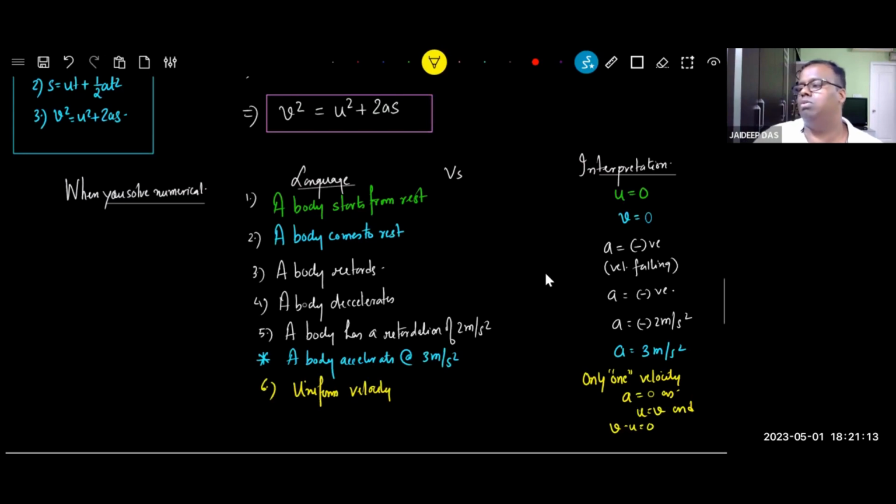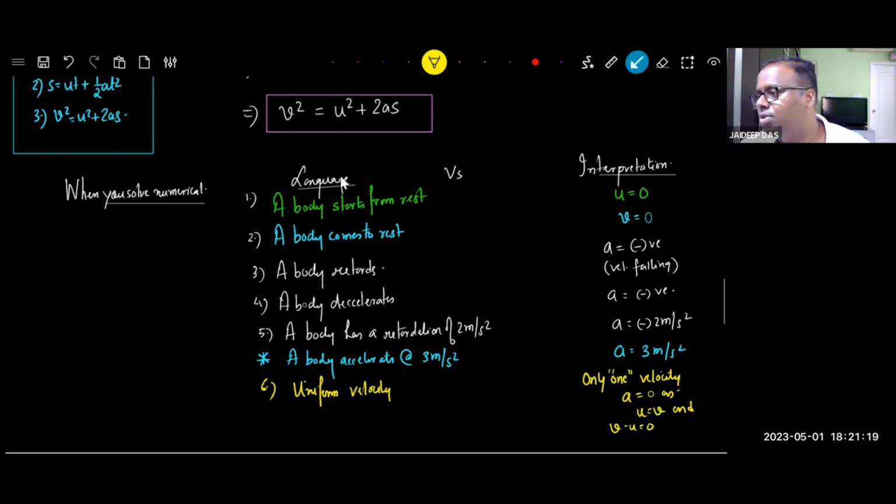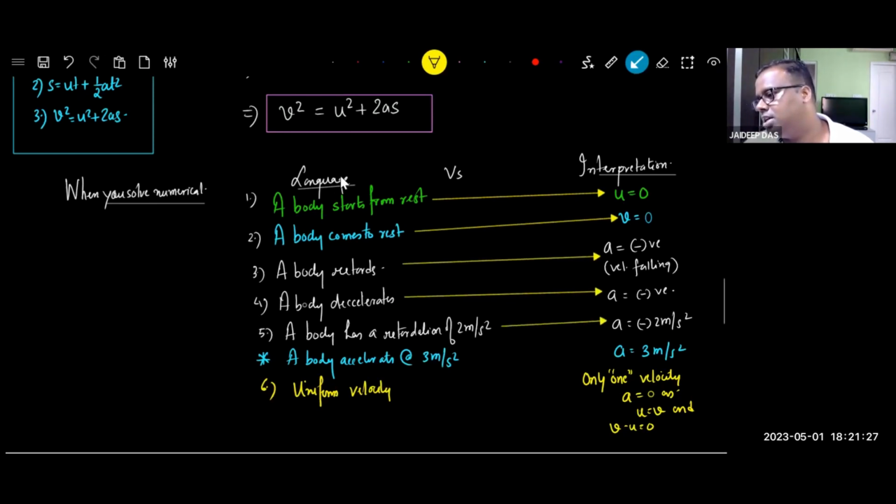Therefore, a is also 0. Uniform velocity means this. Let me draw some arrows, otherwise our children will get confused.